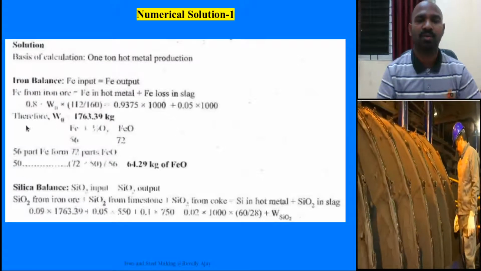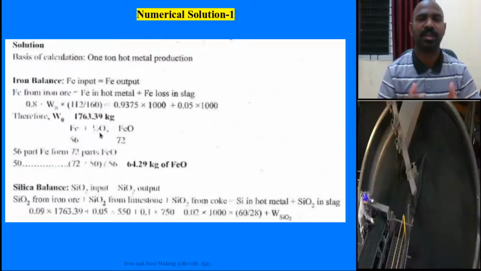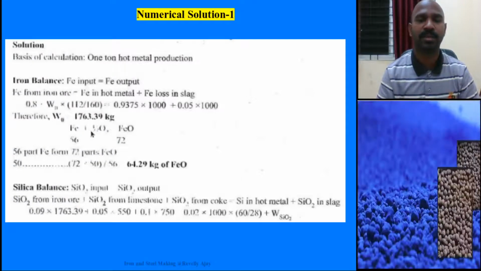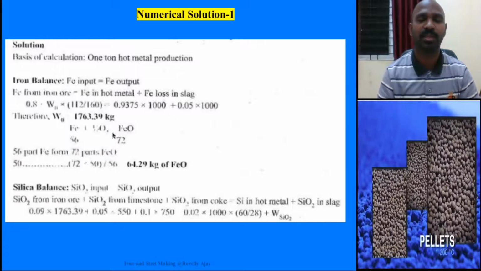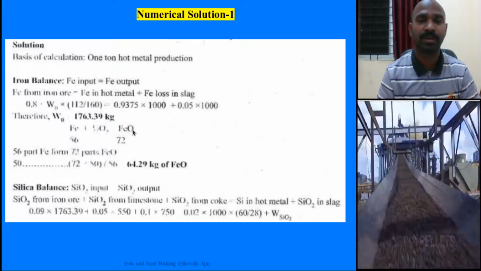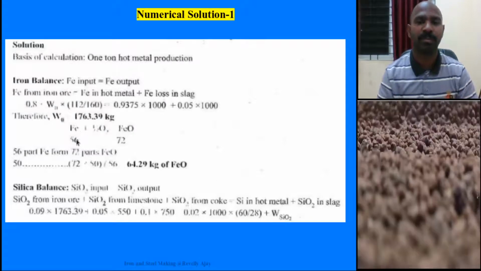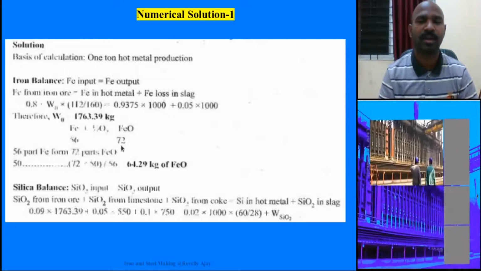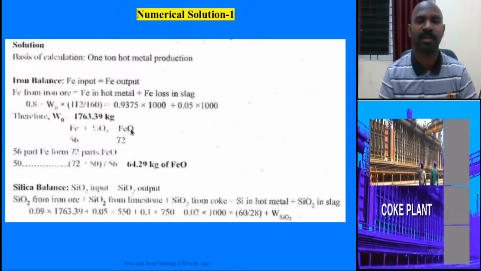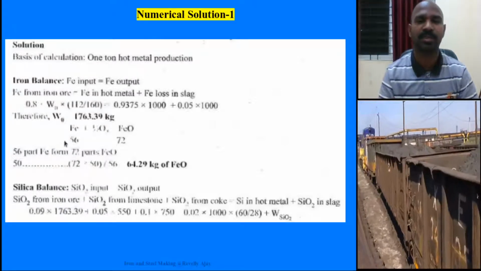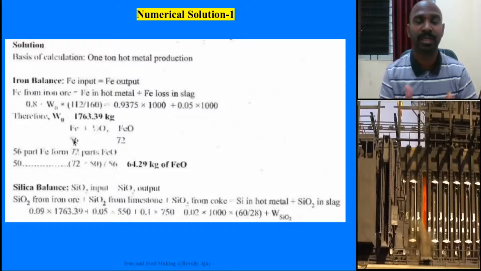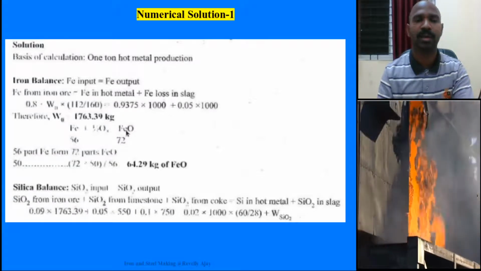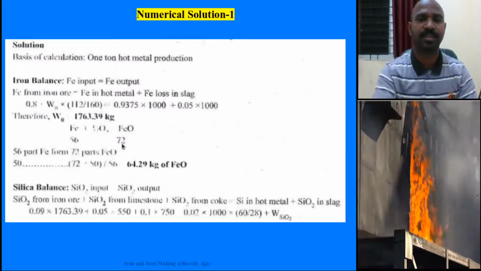And now let us calculate the FeO balance. One of the slag phase, FeO. Fe plus half O2 equal to FeO. So the atomic weight of Fe is 56, and FeO is 72, 16 plus 56, and 56 part of iron is participating to give rise to the slag phase of FeO to go out.